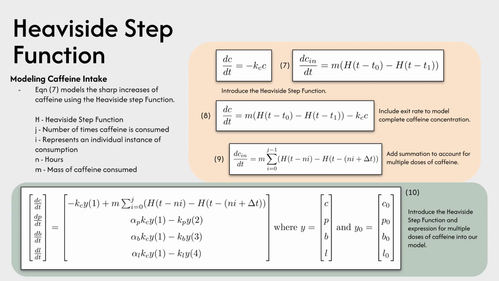Combining all this together and implementing equation 9 into our model, we can then arrive at equation 10, wherein the only thing that changes from the previous slide is our rate of caffeine consumption is negative Kc times the current caffeine concentration plus the consumption of caffeine, which is m times that sum of Heaviside step functions.